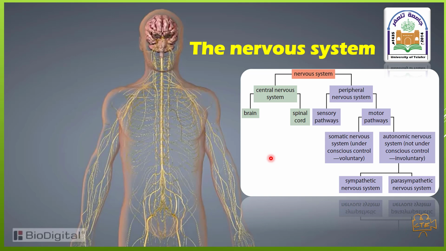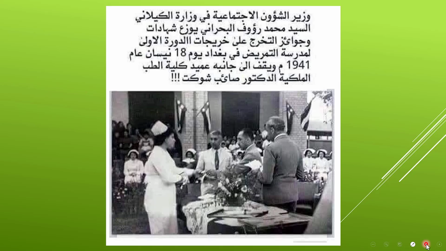What is important to us in this lecture is the nervous system, and especially the central nervous system and the physiology of the brain. This slide shows to you the graduation of nurse students from the nurse school in Baghdad in 1941.